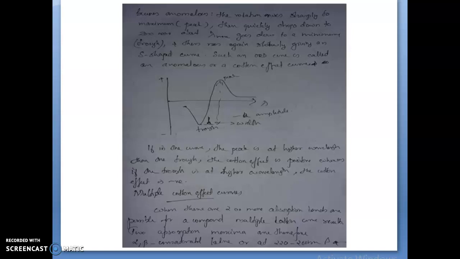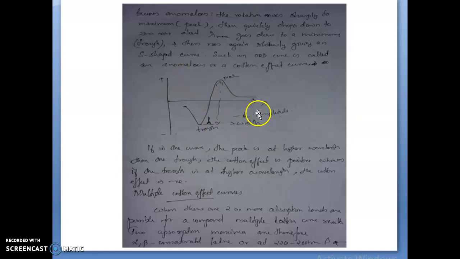So if we approach from the long wavelength region and one first passes through a peak and then a trough, the Cotton effect is called positive.